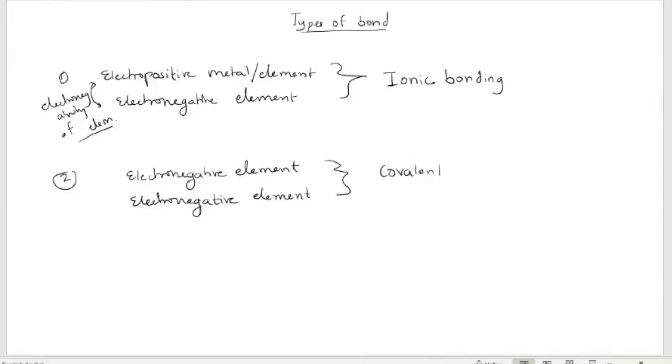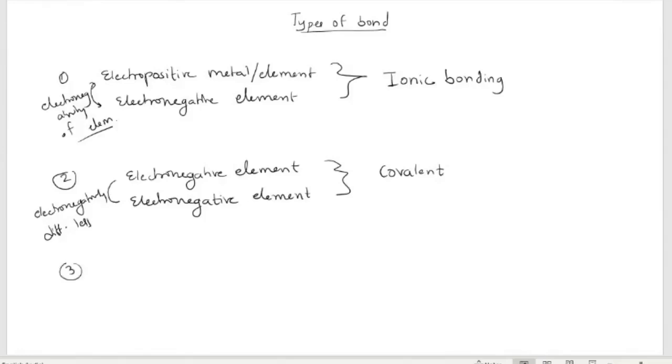That means neither will lose electron, neither will gain electron. Here the electronegativity difference is less, so the electron between the bonds will not go with the other element. It will be somewhere in between.